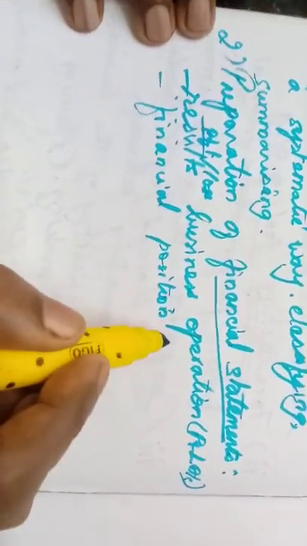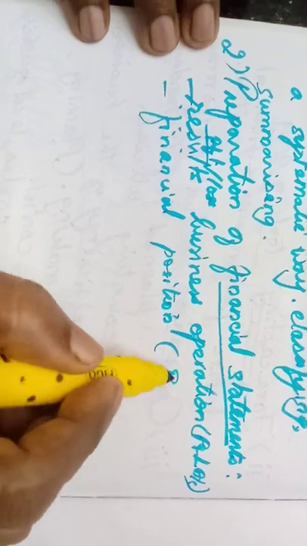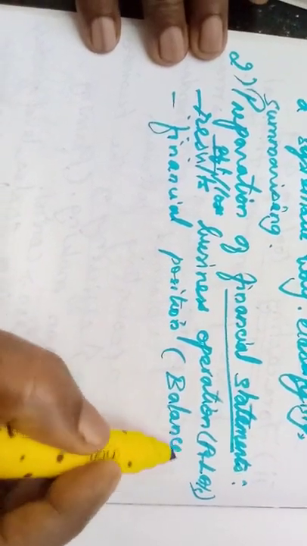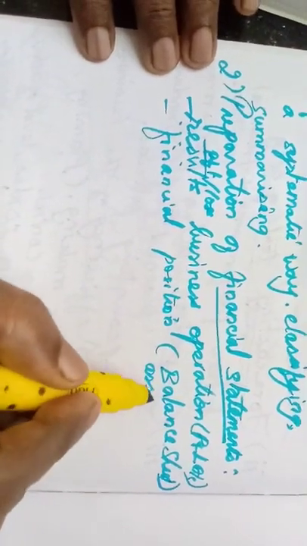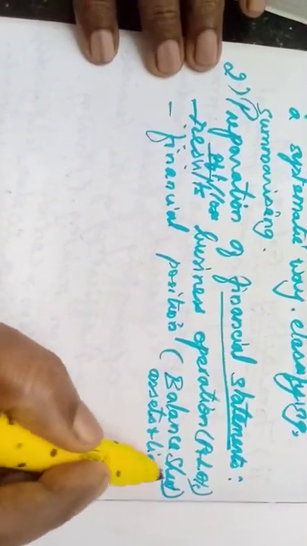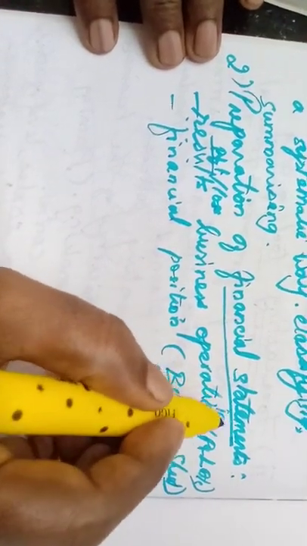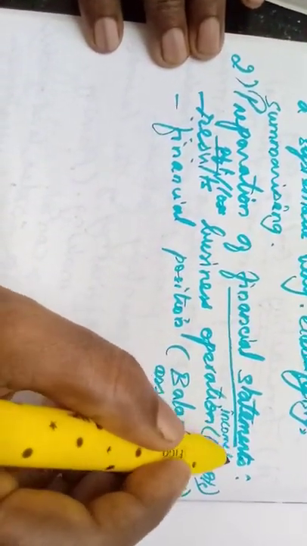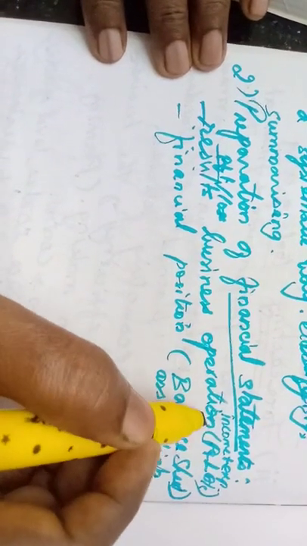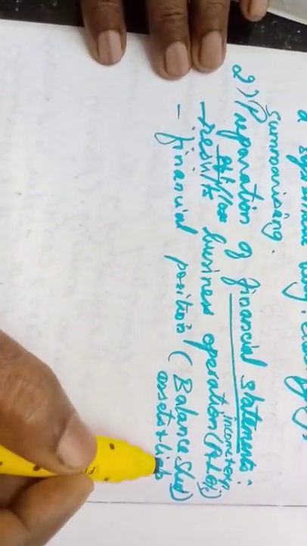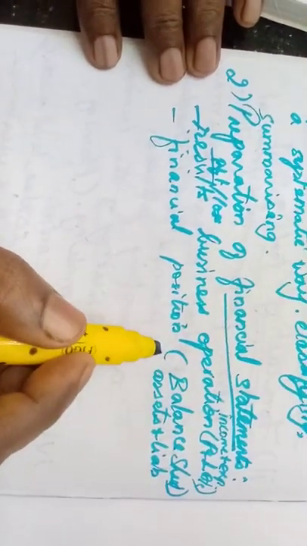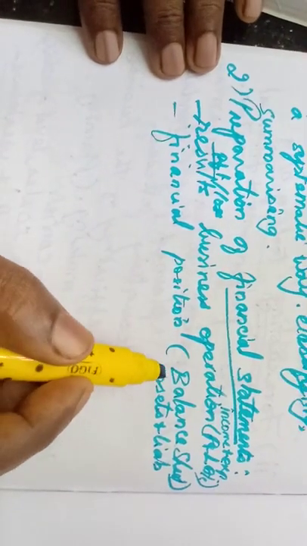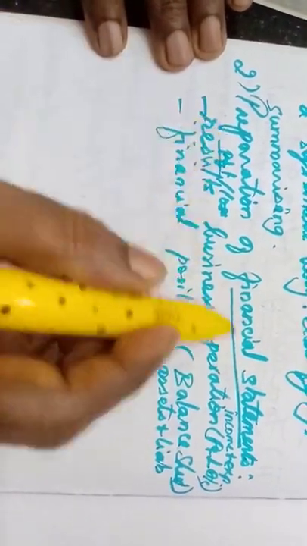Yesterday also, every day I am explaining it. The financial position of the concern may be known from the balance sheet. That consists of assets and liabilities. Here, in the profit and loss account, all the income and expenditure will be entered. Then we will come to know what is the profit. Here, all the assets and liabilities will be entered. We will know the financial position of the concern. This can be prepared from the financial statement.